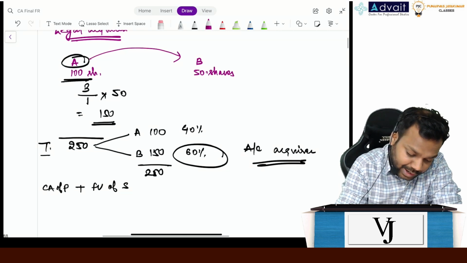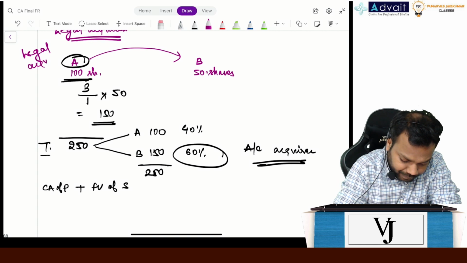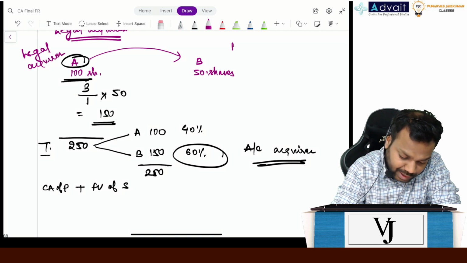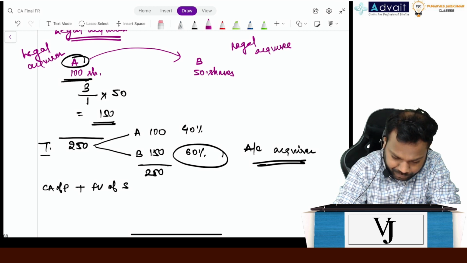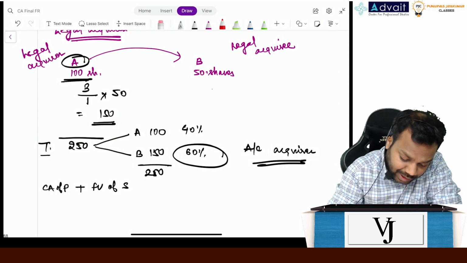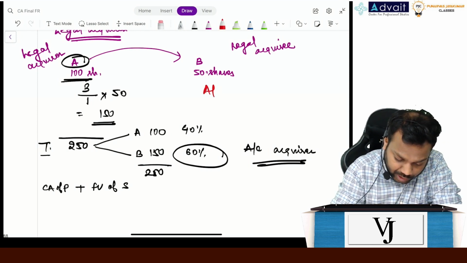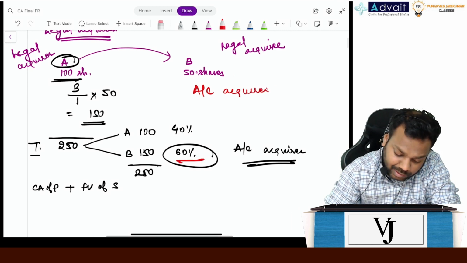I'm again writing it here: A is a legal acquirer and B is a legal acquiree. Now, as per accounting terms, B is the accounting acquirer, because we had a large number of shares.